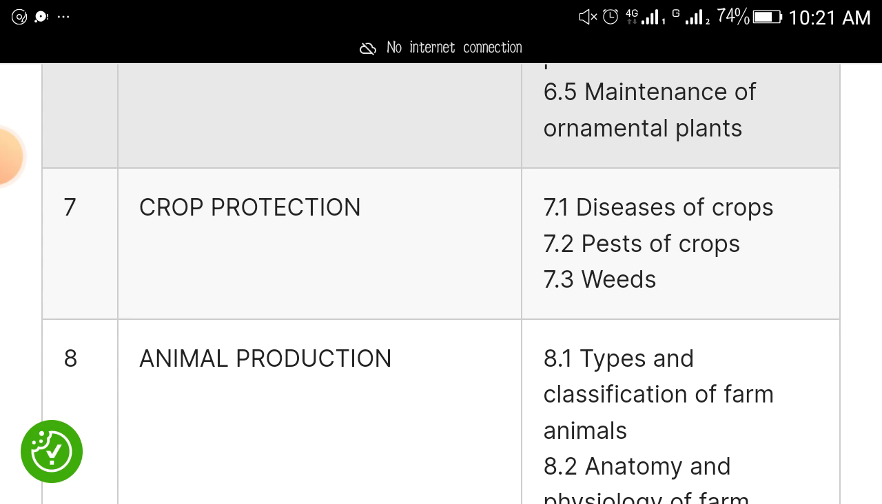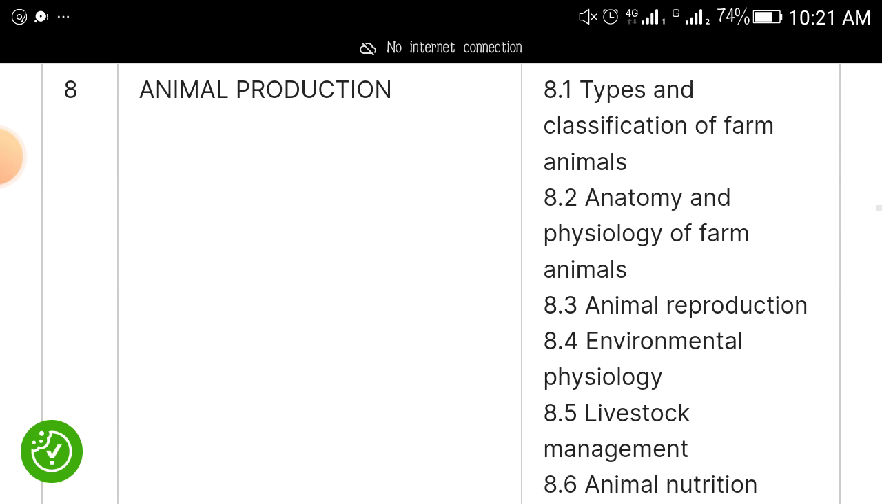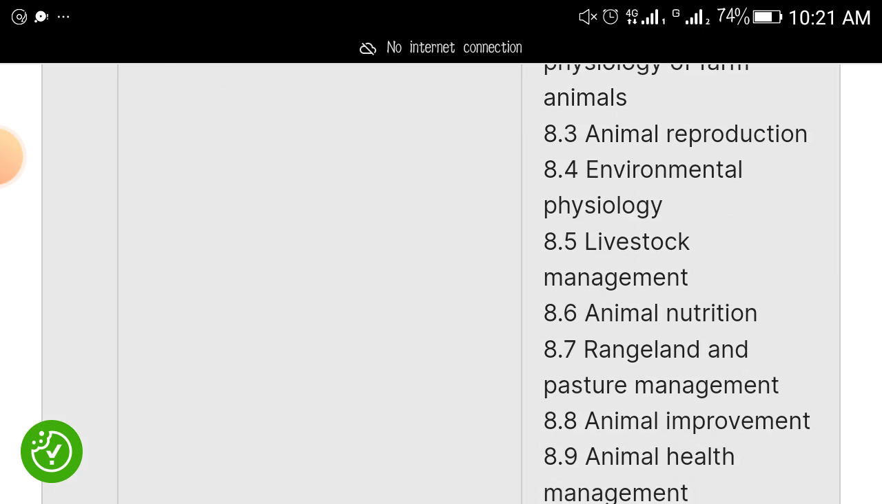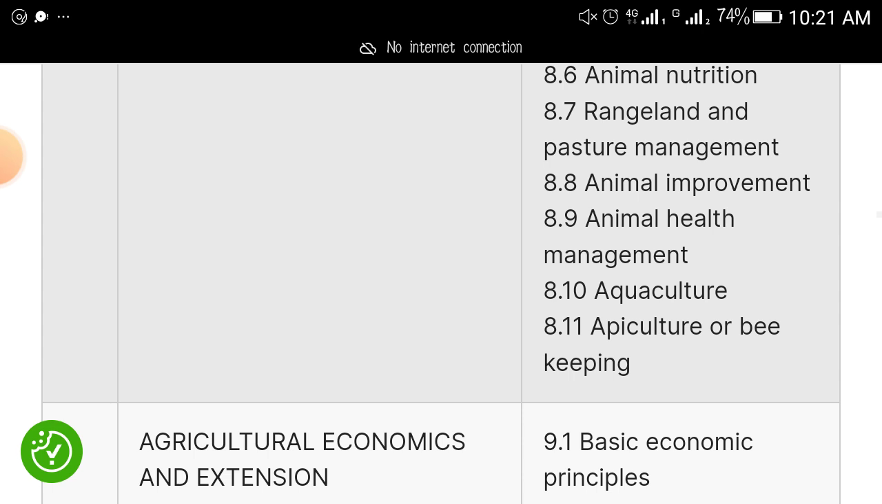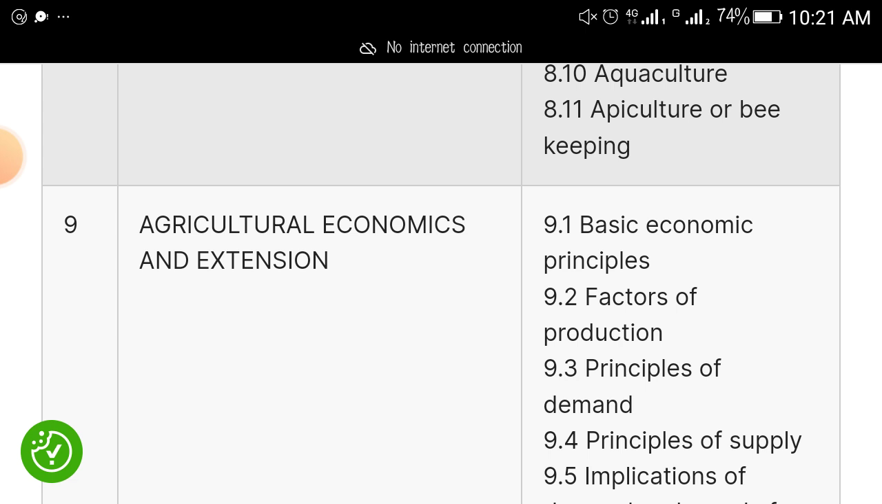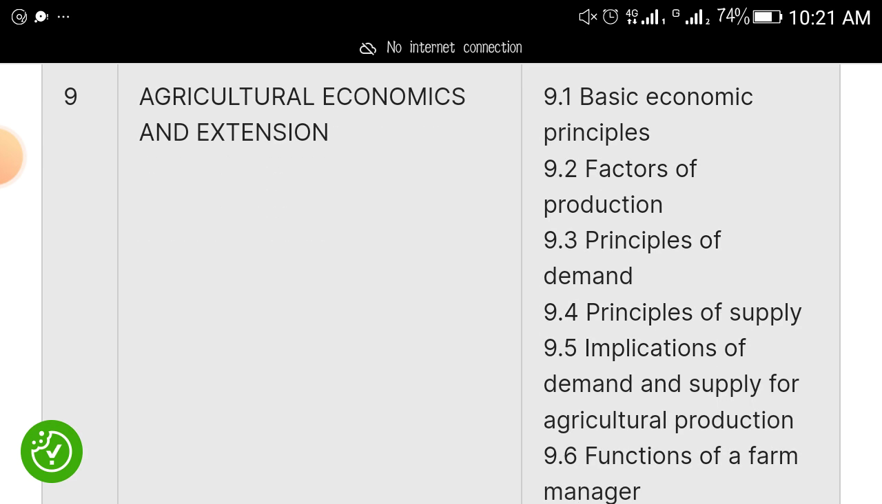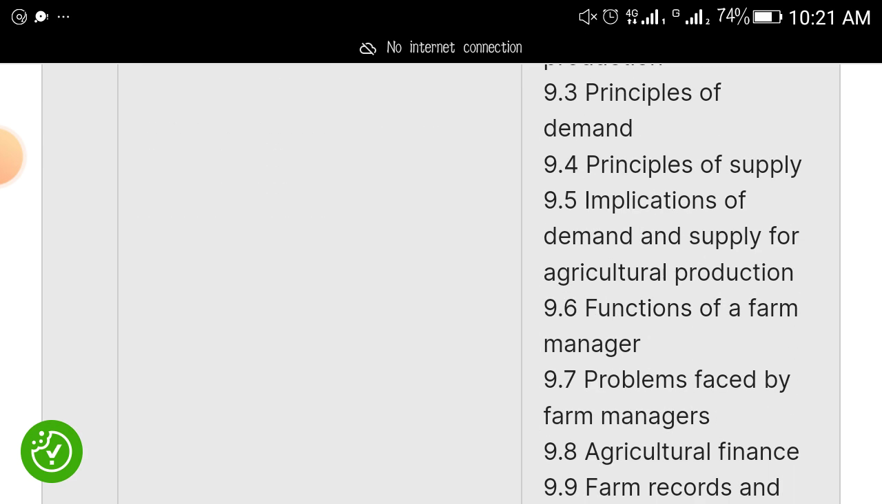This one came out very well in WAEC. Pests of crop, weeds. Then animal production, types and classification of animals, anatomy and physiology of farm animals, animal production, animal reproduction, environmental physiology, livestock management, animal nutrition, rangeland and pasture management, animal improvement, animal health management, aquaculture, apiculture or beekeeping. Then study agricultural economics and extension, basic economic principles, factors of production, principles of demand, principle of supply, implication.